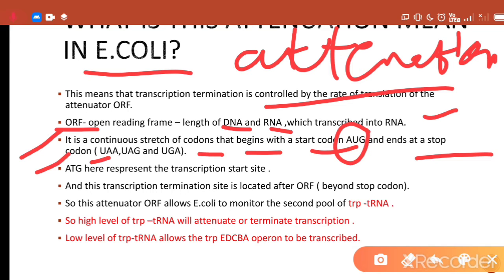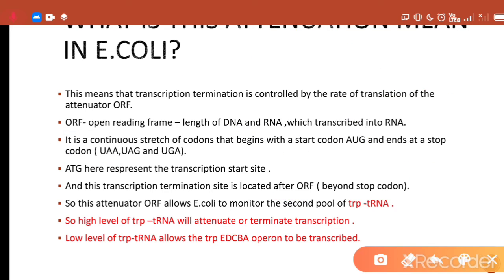And this transcription termination site causes the stop of transcription in the case of E. coli bacteria during the trp operon transcription process. This termination site is located after the ORF, open reading frame, beyond its stop codon. This attenuator open reading frame allows E. coli to monitor the pool of trp tRNA, as we know that this trp tRNA regulates this transcription process in the case of E. coli.